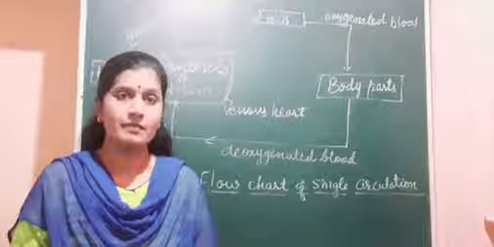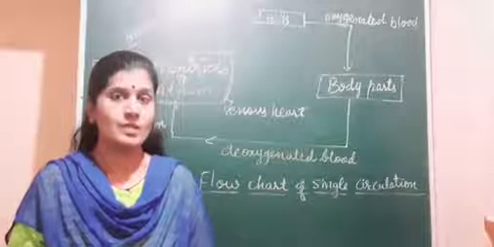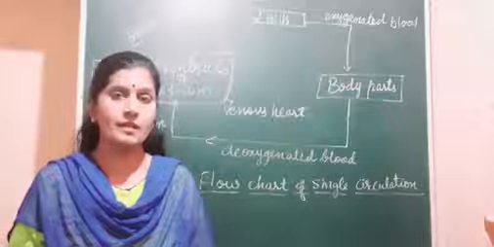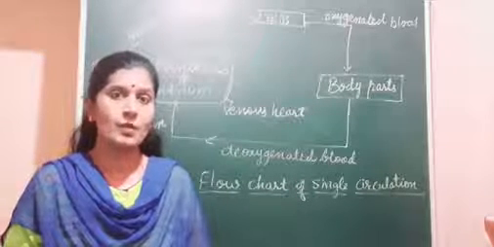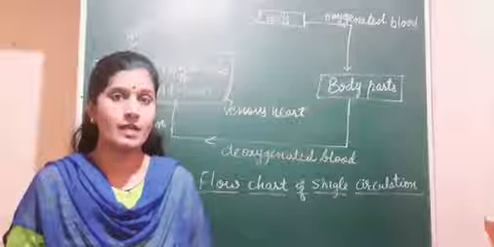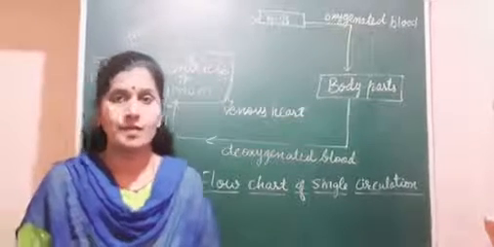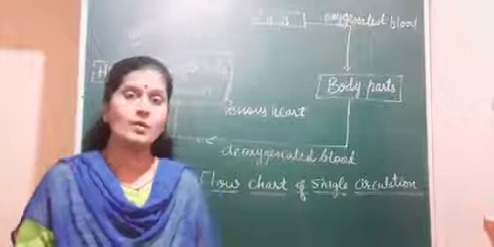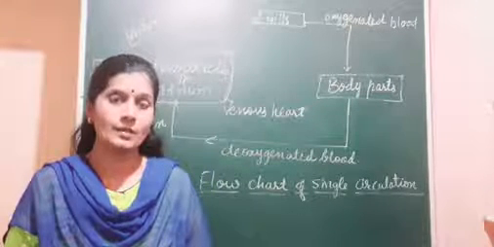Good morning everyone. So today we are going to continue the same chapter which we have been taking in the last lecture, that is open circulatory system and closed circulatory system. So we shall continue the closed circulatory system. Closed circulatory system is often divided into two groups. Those are single circulation and double circulation.